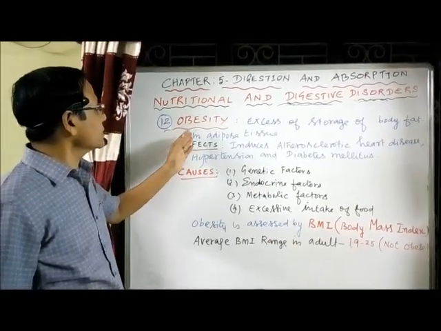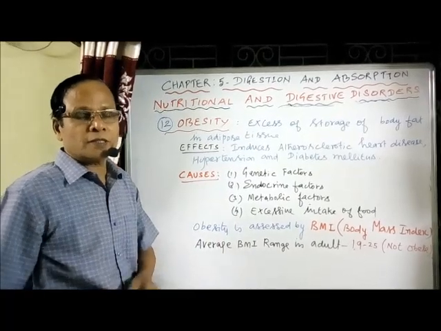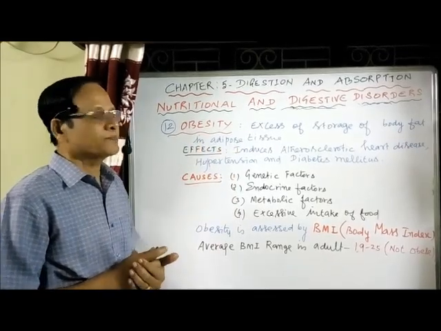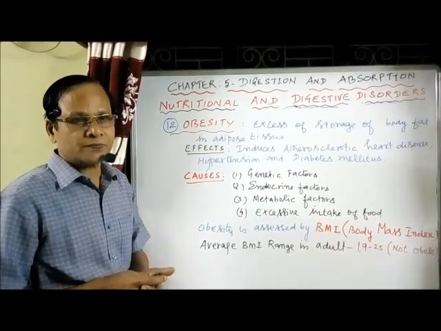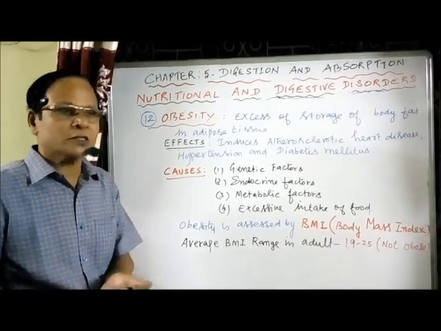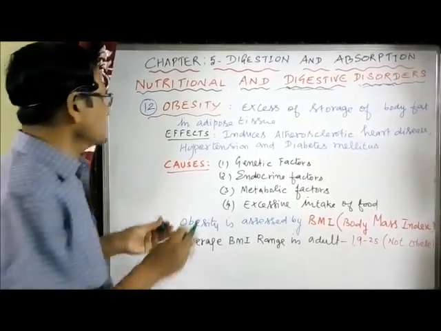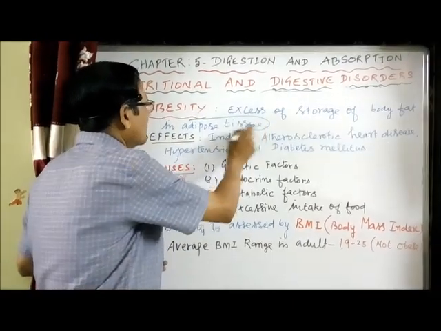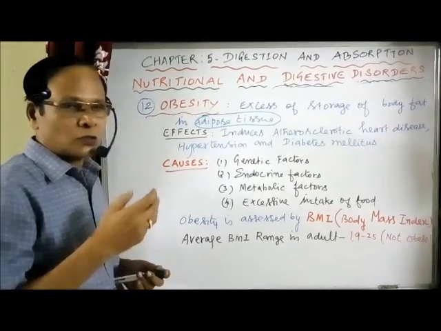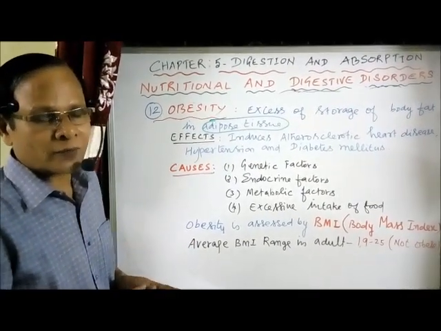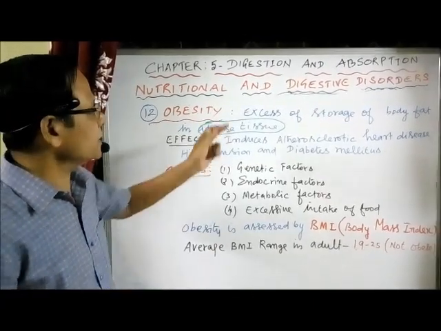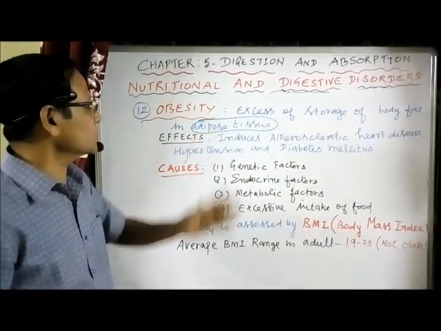Now the next disorder is obesity. It is nothing but the excess storage of fat in the body, particularly body fat in adipose tissue. The tissue which stores the fat present below the skin is called adipose tissue. When its storage exceeds the normal level, fattiness occurs, and that is called obesity. So, excess storage of body fat in adipose tissue.